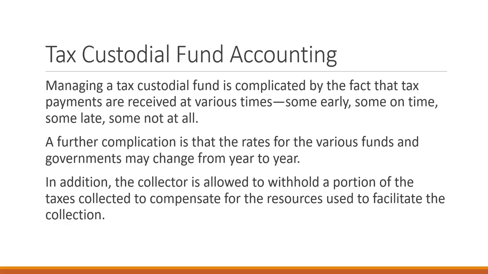The property tax assessment and the amount that gets charged changes every year. So we have to keep track of which year we are collecting for, what the rates are for that year, what the rates are in each of the entities that we are distributing funds to, and all of this, of course, needs to be managed through our accounting records.